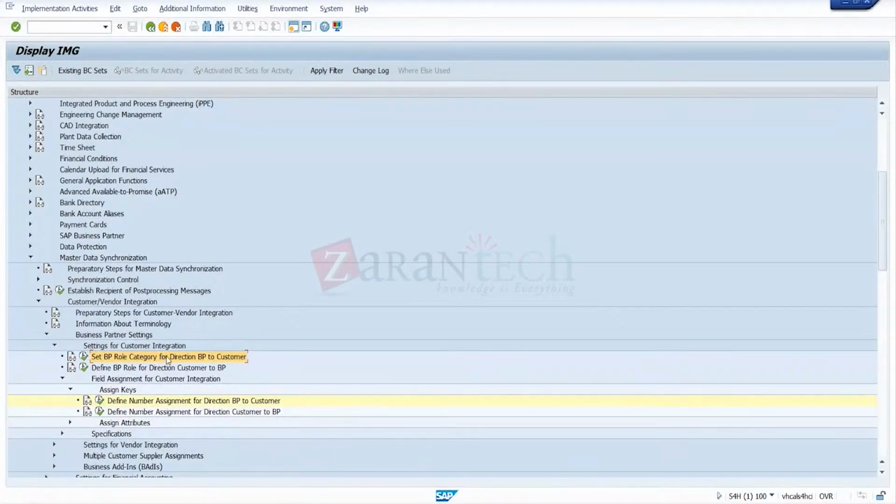So in greenfield implementation, we don't use BP. Yeah, correct. In a greenfield, we will not use that. You mean the BP general role you don't use?